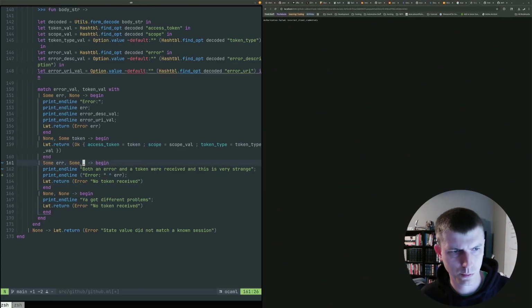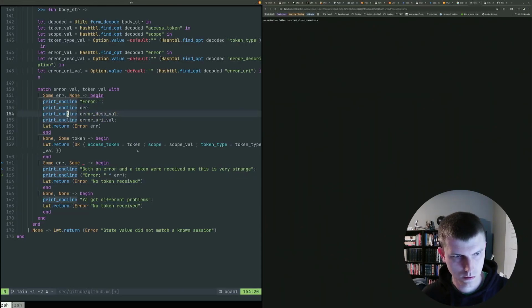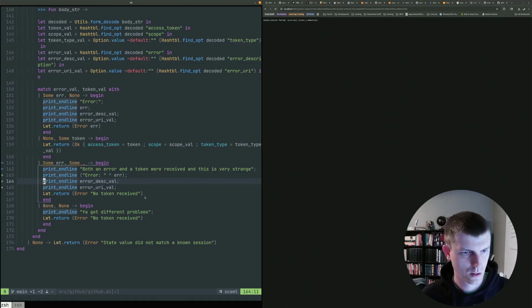I don't know that I actually would want to display the value of token. I guess we can just do these two again though. Actually, we could just do this, just these four.